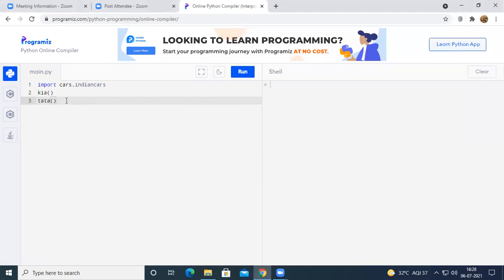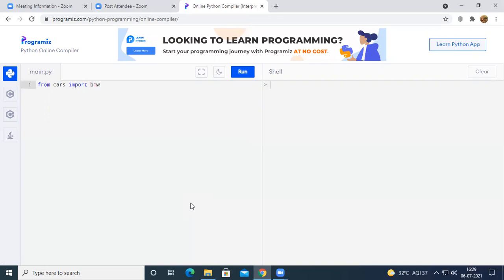At the same time, for example, I don't want to access the entire package, but I want to access a particular module in that package. In such a case, you can write from cars, where cars is the main package, import BMW. So now, instead of bringing the entire cars package into the program, we brought only the BMW module.